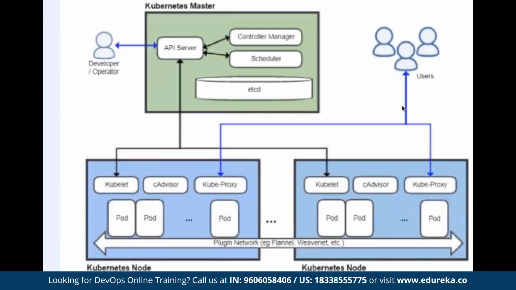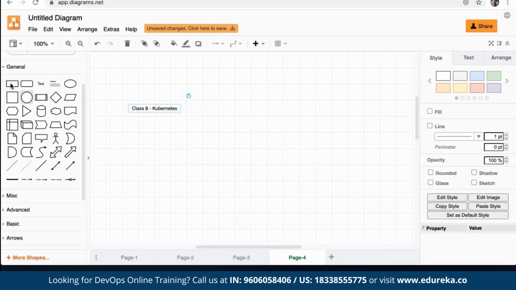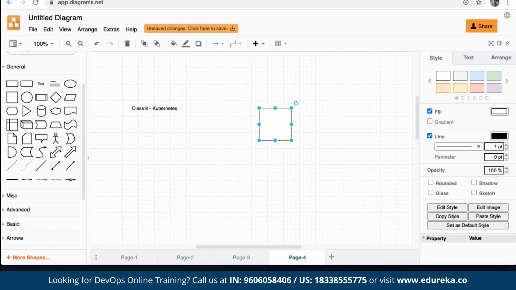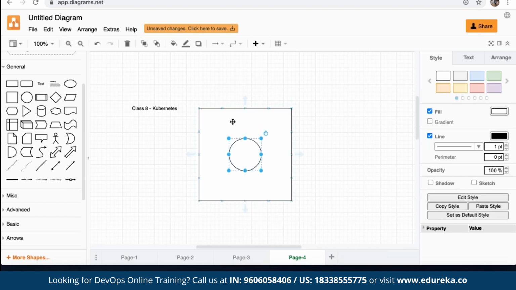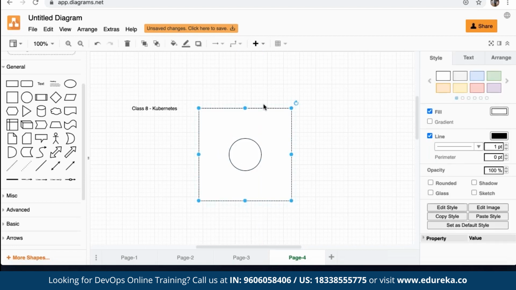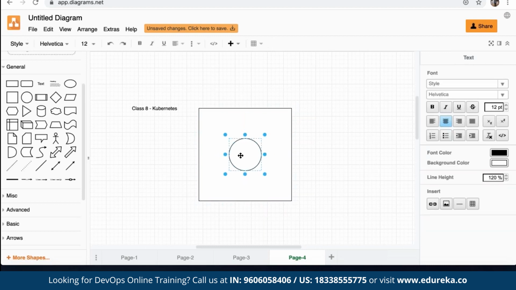Pod is the most important thing in a Kubernetes cluster. In a Kubernetes cluster, we don't run containers directly. Every container is present inside a pod. So you can say pod is a layer above the container. For example, if you want to create a container in a Kubernetes architecture, you cannot create the container directly. Containers are always present inside the pod. If this square, for example, is the pod, then inside the pod only you can have containers. Containers are not present openly or freely like we have in the Docker architecture. Pod is a layer above containers. Pod provides the runtime environment for containers.